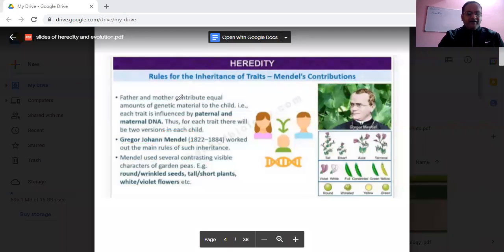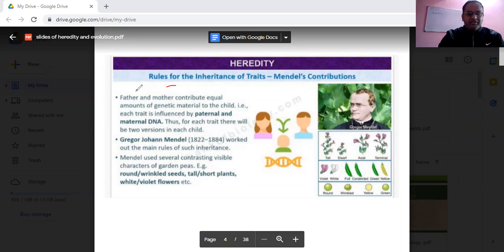Now see, father and mother contribute an equal amount of genetic material to the child. That is, each trait is influenced by paternal and maternal DNA. Thus, for each trait, there will be two versions in each child.